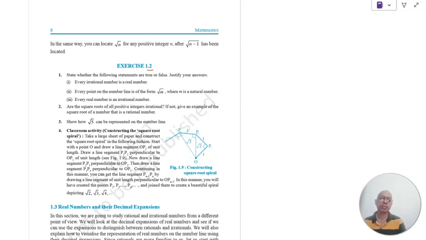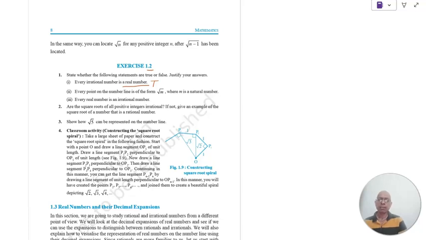So this is 1.2c. We have to identify true and false. Every irrational number is a rational number. I have told it many times that every rational number as well as irrational number is a real number. Why? Because they can be represented on the number line. Just now we had seen that we represented root 2 on the number line, and root 3 on the number line. So yes, every rational number as well as every irrational number is a real number, right?